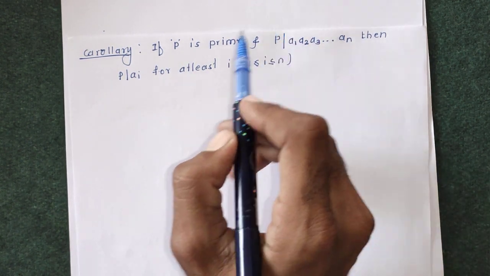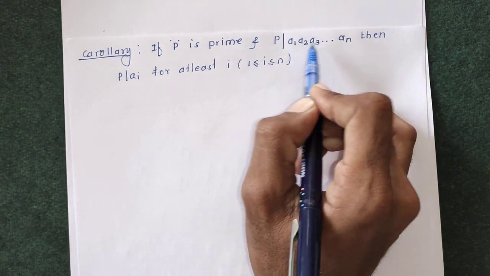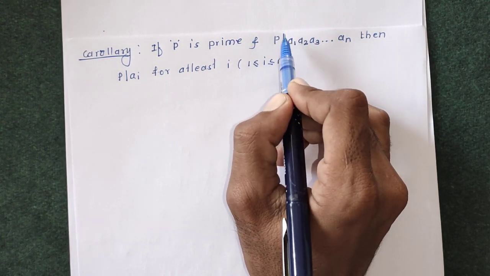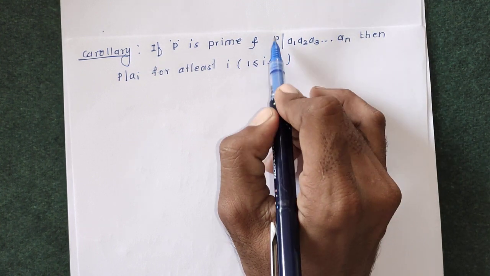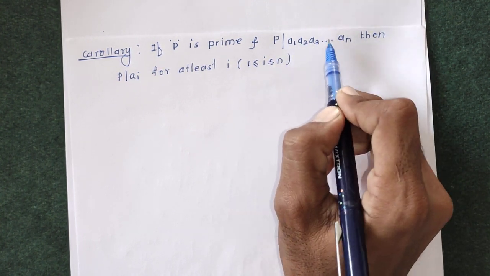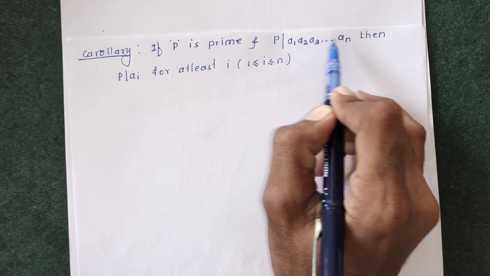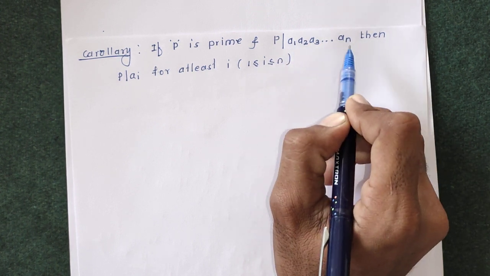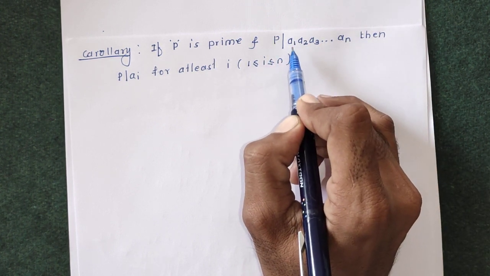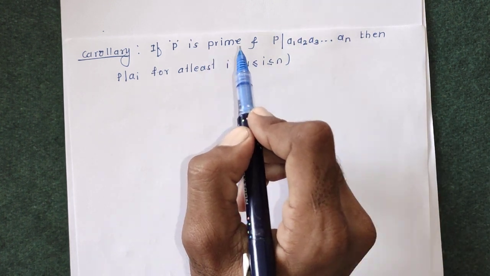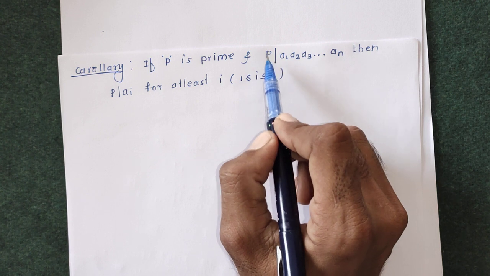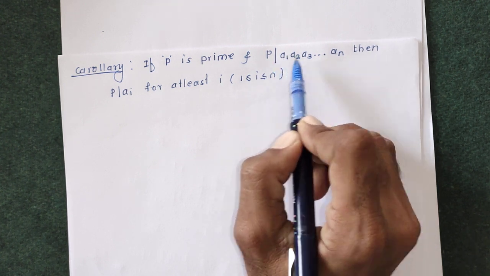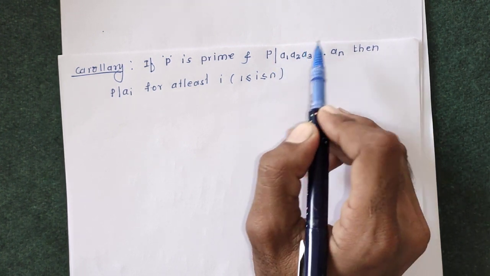This means that if P is prime and P divides the multiplication of these n numbers, then P divides one of the numbers among them. That is, P divides, suppose, A3, or P divides, suppose, Ak, where k is between 1 and n. Suppose P divides An or P divides A1. This statement says that P must divide at least one of those numbers.